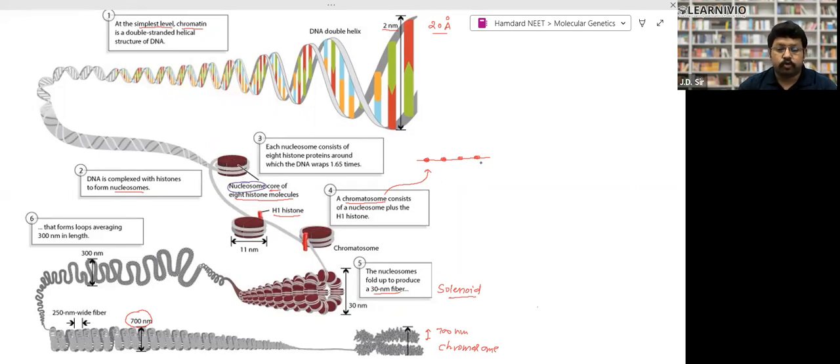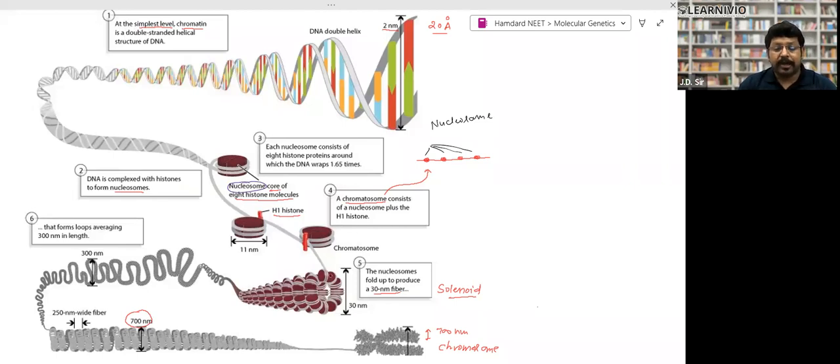When a number of nucleosomes are found in a string like this, these are the nucleosomes. This beaded structure is called a chromatosome, right? What is a chromatosome? Chromatosome is a string, a beaded structure that has a number of nucleosomes. What is a nucleosome? Nucleosome has a histone protein, an octamer made up of 8 molecules of histones, and 2.5 circles of DNA, right?